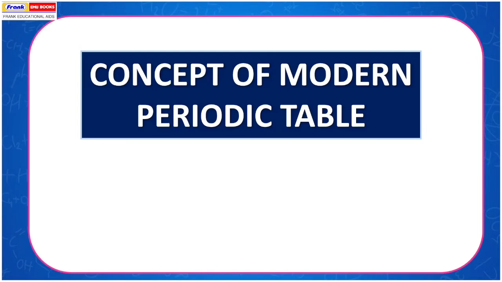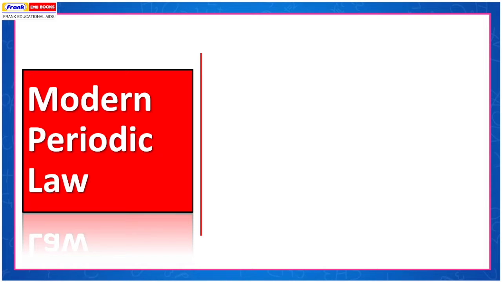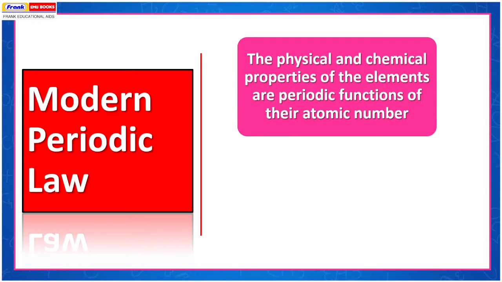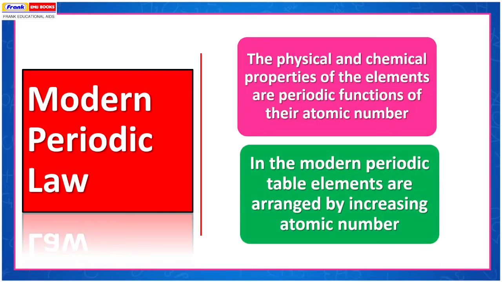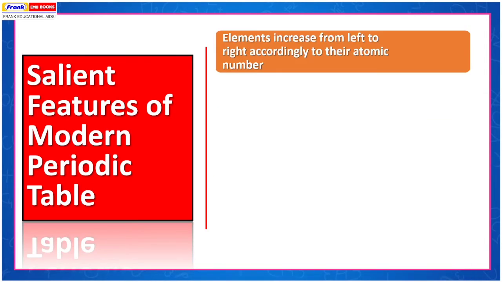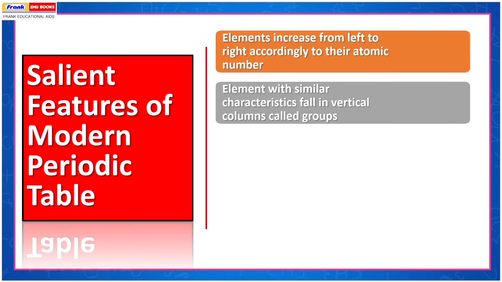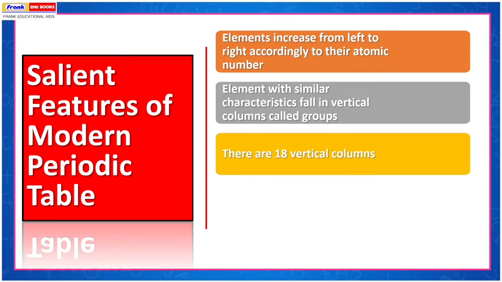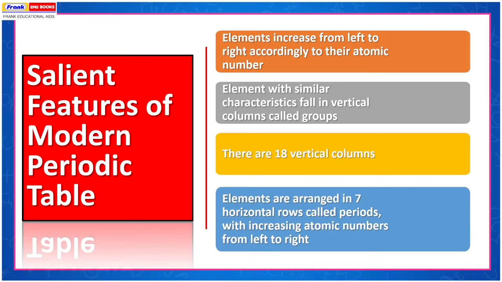Concept of the modern periodic table. Atomic number: chemical properties of the elements are a periodic function of their atomic number. Elements in the periodic table are arranged by increasing atomic number. Salient features of the modern periodic table: elements increase from left to right according to their atomic number. Elements with similar characteristics fall in vertical columns called groups. There are 18 vertical columns. Elements are arranged in 7 horizontal rows called periods, with increasing atomic numbers from left to right.